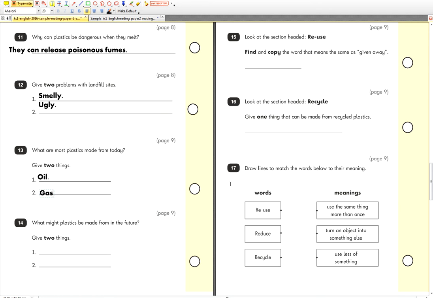Gas. So you can write down oil, gas. I think for gas, we should actually write down here in front what kind of gas it is. Natural gas. Natural gas.